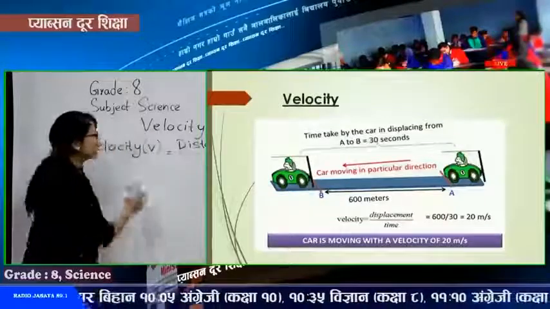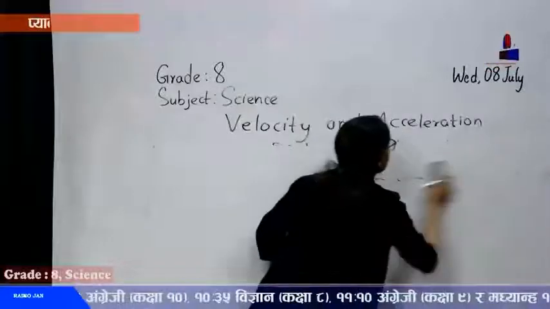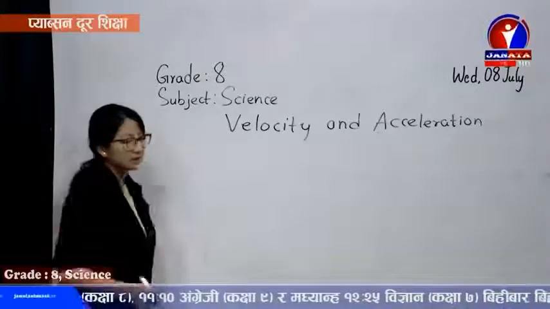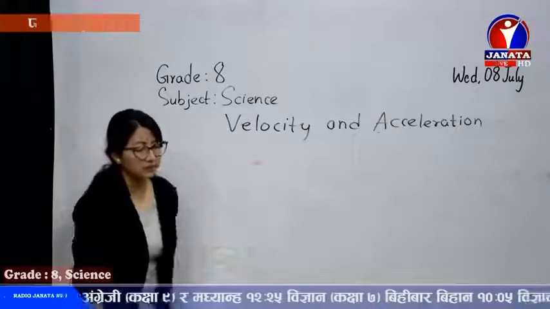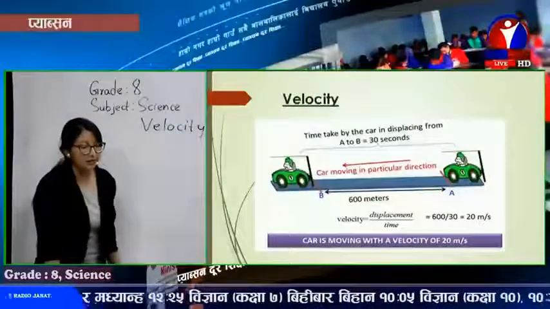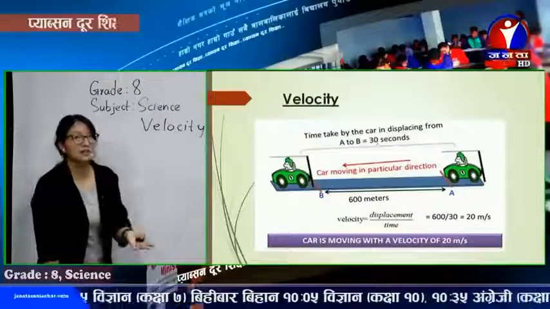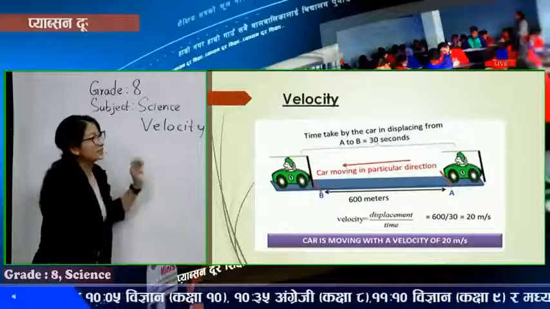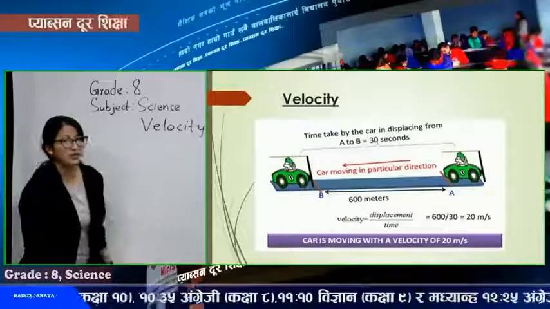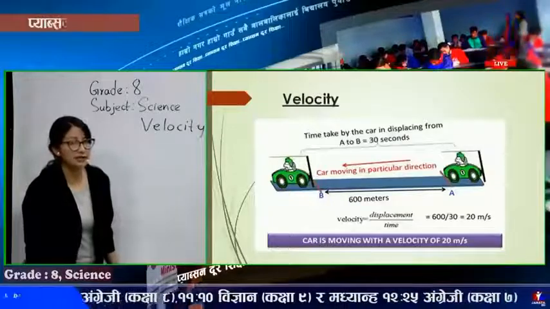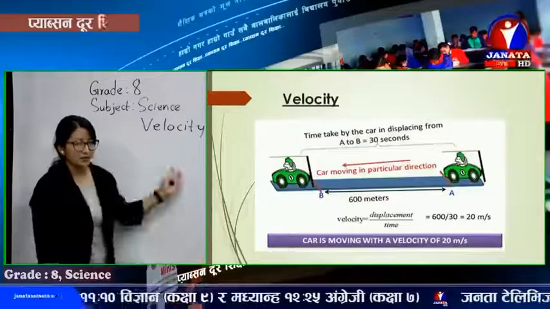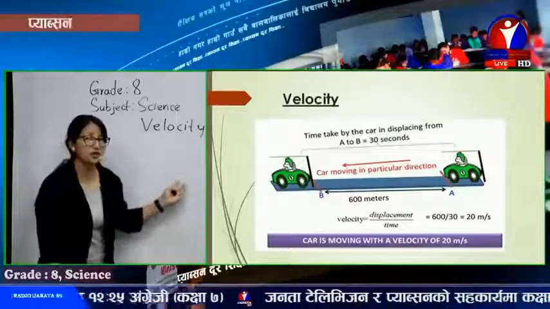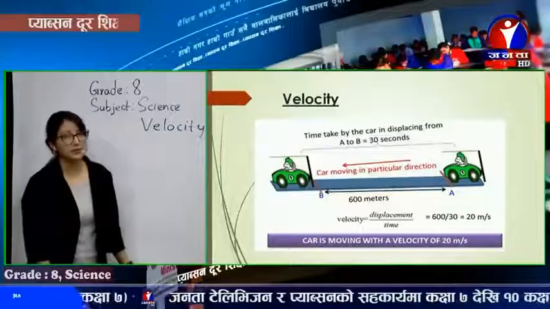The time taken for that displacement is 30 seconds. Now, you can check the velocity. We know that velocity is displacement divided by time taken. Displacement is 600 and time taken is 30, so the velocity of the body is 20 meter per second.